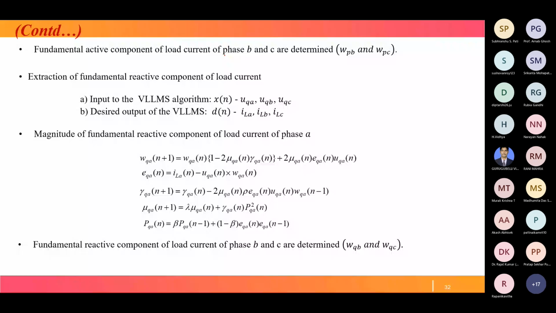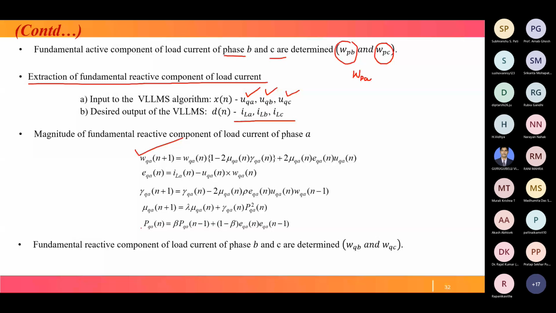Similarly we proceed with the updated weight WQA using this expression, with everything updated like this. In this way we find WQA, and similarly WQB and WQC. So our active weight components of ABC and reactive weight components WQ of ABC are obtained.